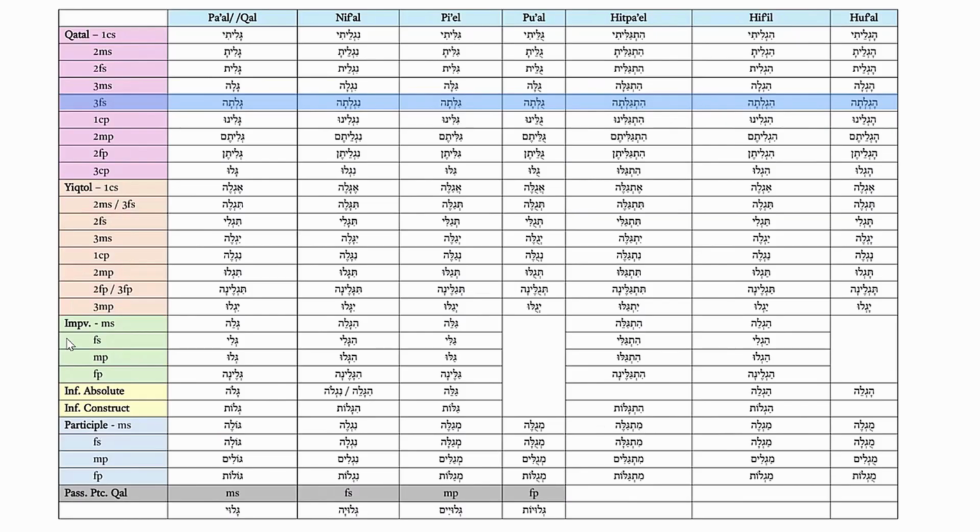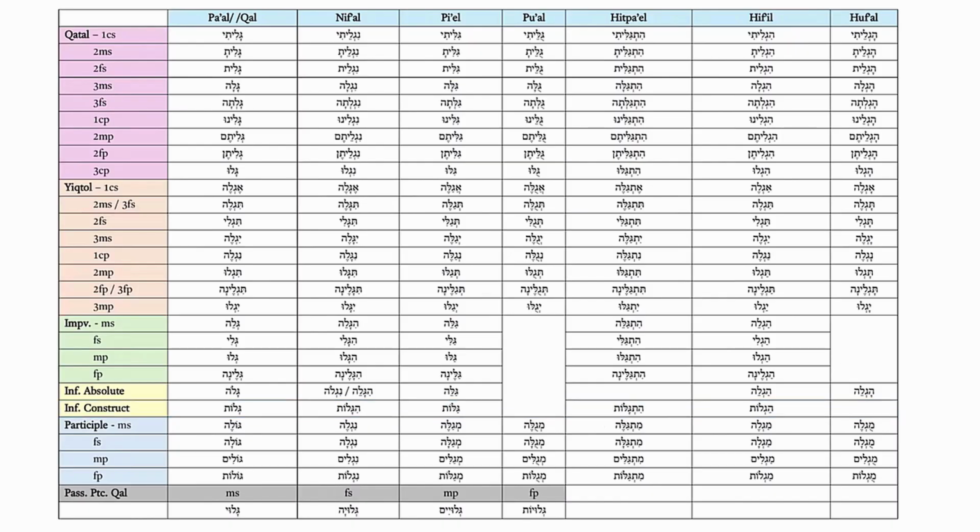Another additional form I want to point out is the infinitive construct. Here, the yod drops, but an added suffix appears, that is the suffix cholem male tav: gelot, higalot, galot, hitgalot, haglot, and there is no such form in Hufal.